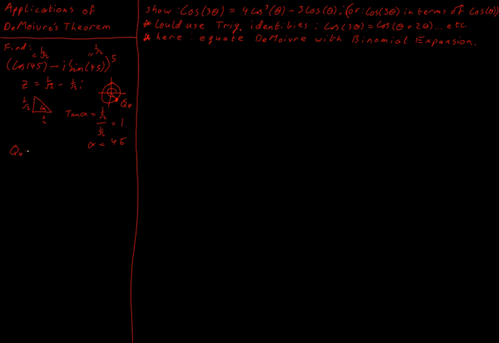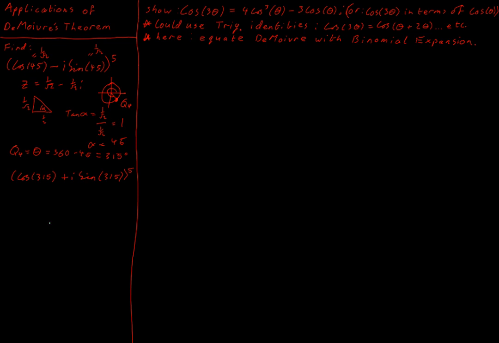So in quadrant 4, my theta is going to be 360 minus 45 is 315 degrees. So now I am able to rewrite this number that I started out with as cos 315 plus i sine 315, all to the power of 5.